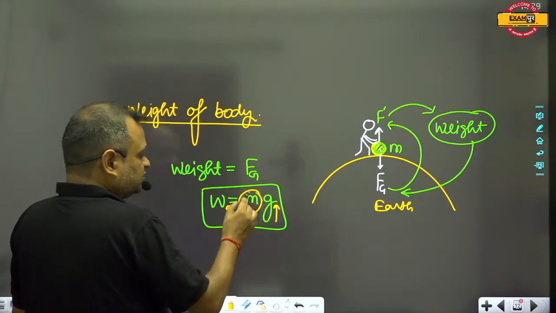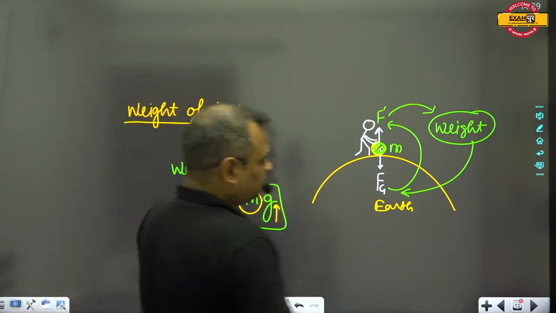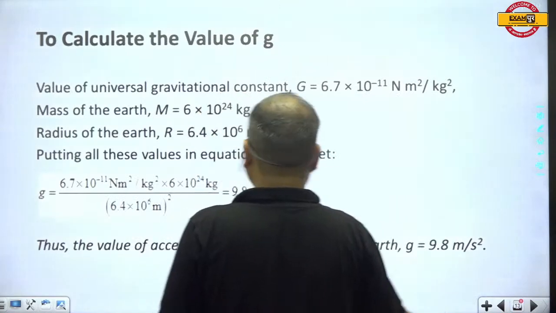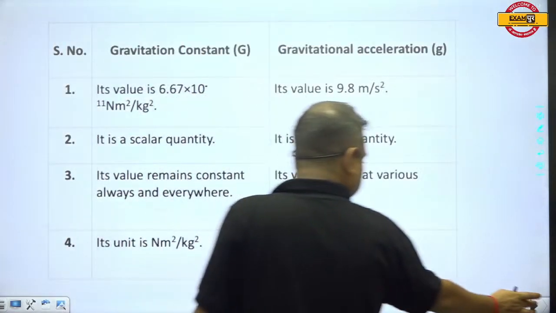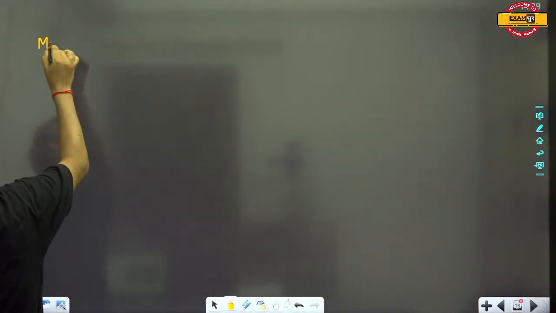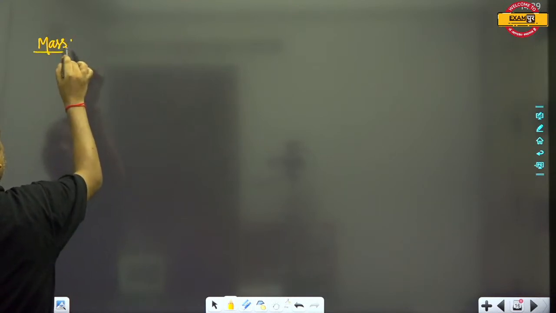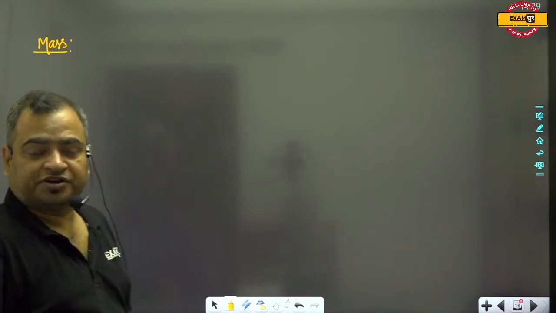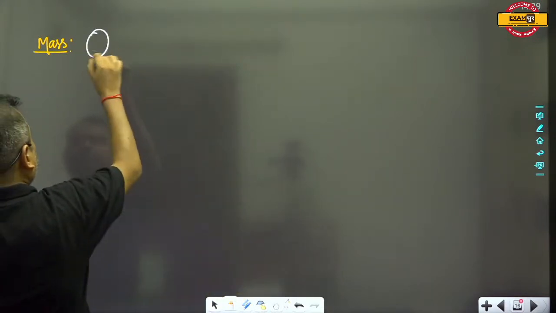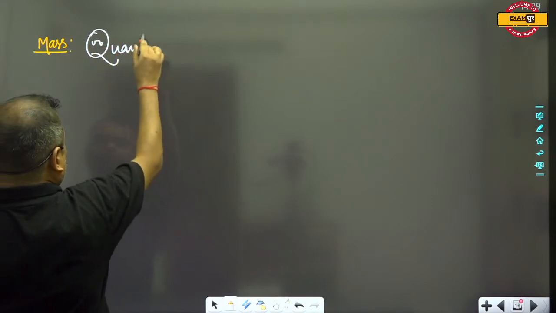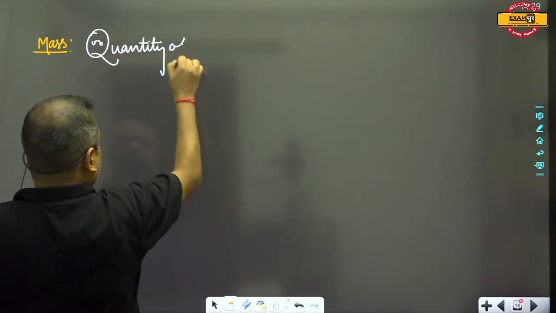Mass, this is a very important quantity, I will discuss later. These are the values. Now let me discuss about the mass. When we discuss about the mass, what is mass? Actually, mass is nothing but the quantity of material of a body. Quantity of material of a body, that is known as mass, and the unit of the mass is kilograms. So when we talk about the mass, we can write it as the quantity of material.